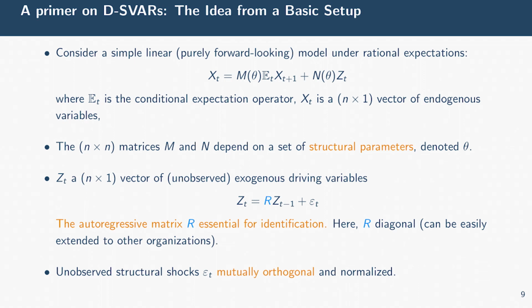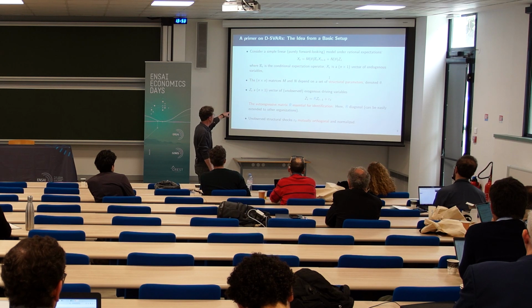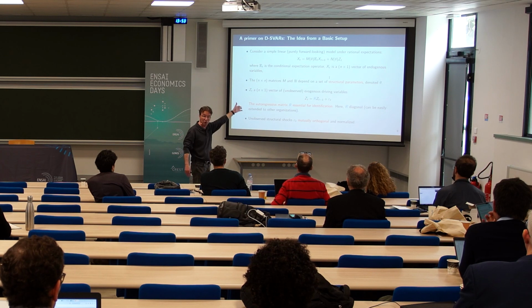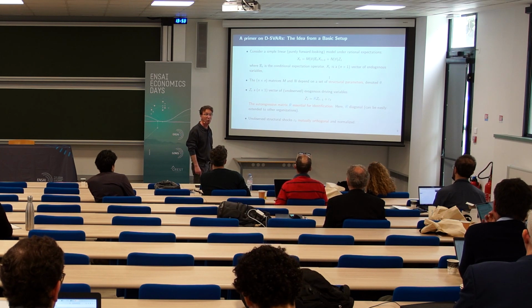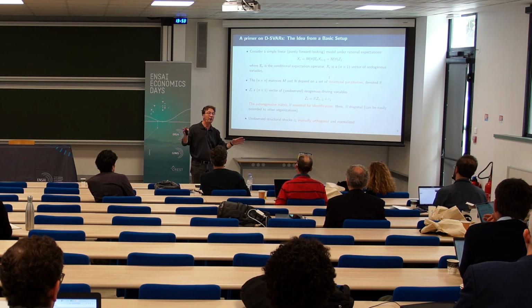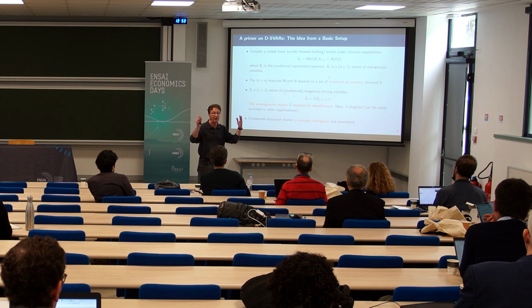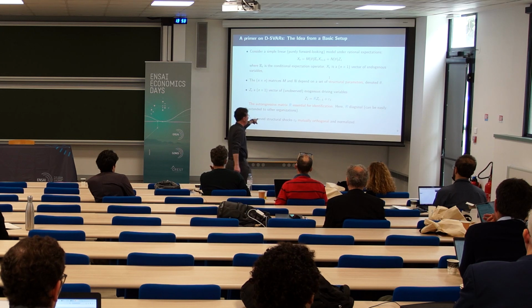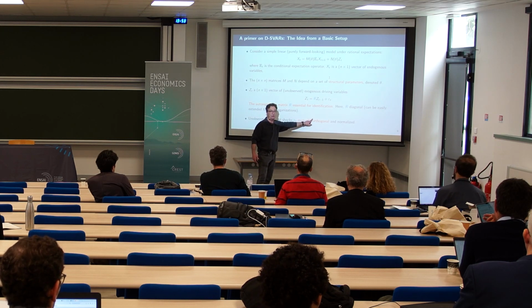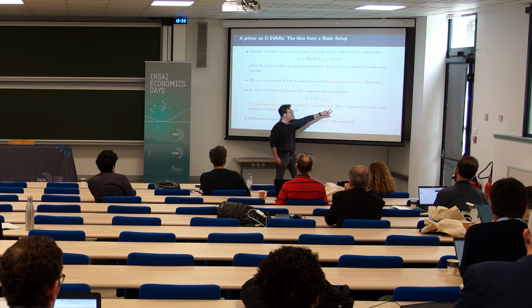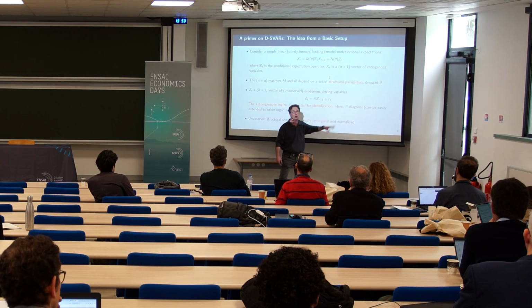Okay? Everything. So here, I assume that Zt, the collection of shocks, as usual in the DSGE literature, follows an autoregressive process of order 1, and all shocks are mutually orthogonal. So I follow 99% of DSGE models. So, orthogonal, diagonal, but in the paper, this will always be maintained, because without that, we cannot distinguish between causes and consequences. But we will investigate other organizations of this matrix, okay? Not only diagonal.